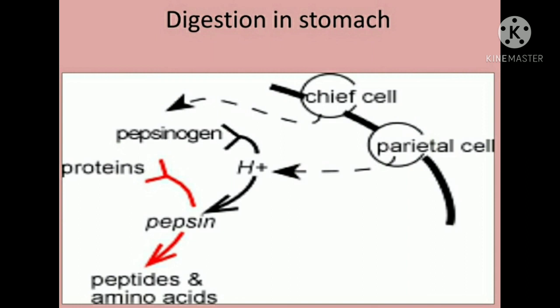First, the mucus cells. Second, the chief cells. And third, the parietal cells. As you can see, the names chief cells and parietal cells are in front of you on the slide. I am discussing all this so that I can make the given picture clear to you.